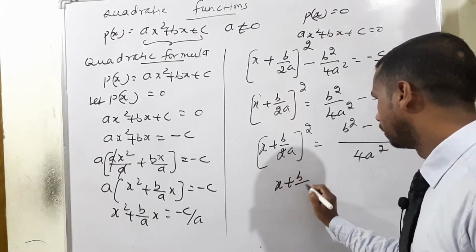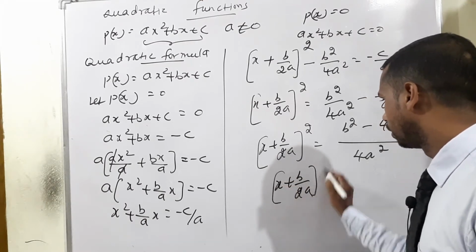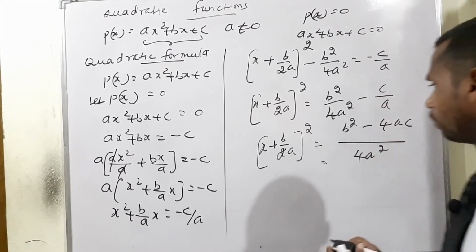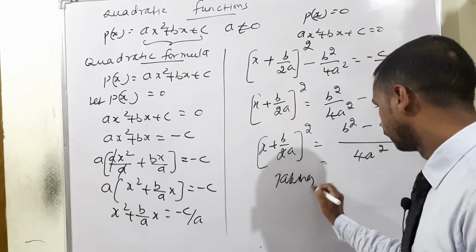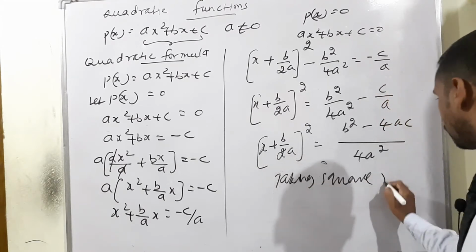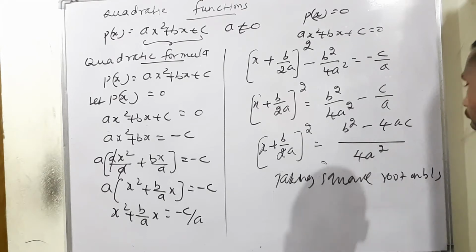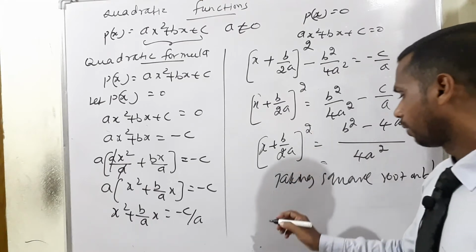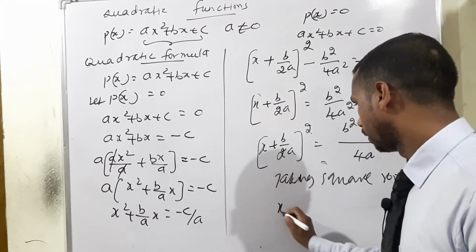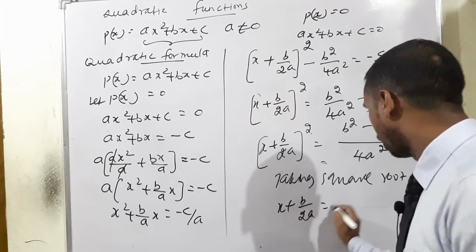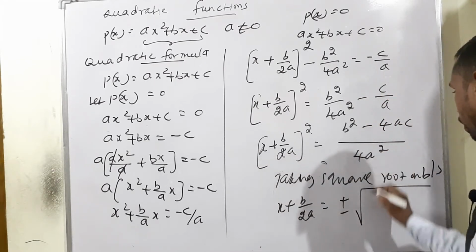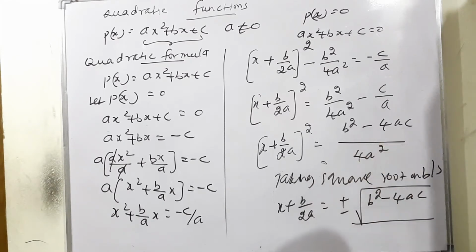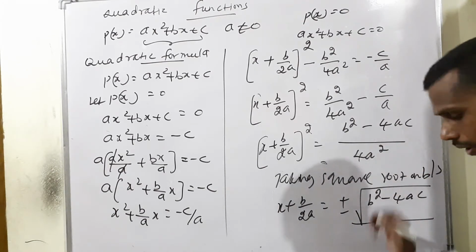Therefore x plus b by 2a the whole square is equal to... Now taking square root on both sides, definitely the square will be cancelled. Then the square root means we can write x plus b by 2a, on the opposite side plus or minus square root of b square minus 4ac divided by 4a square. The square root means 2a we can take outside.